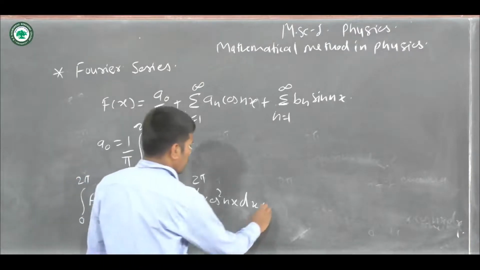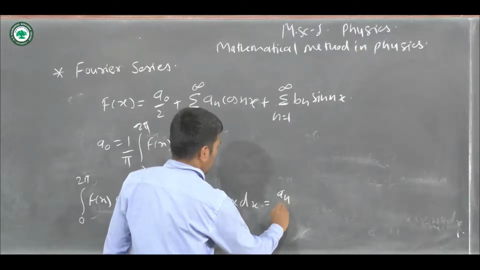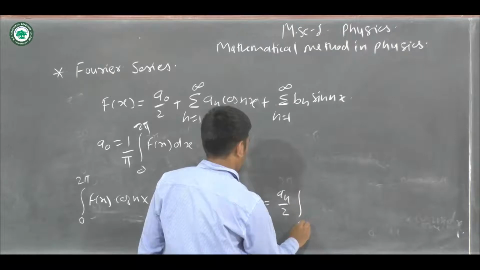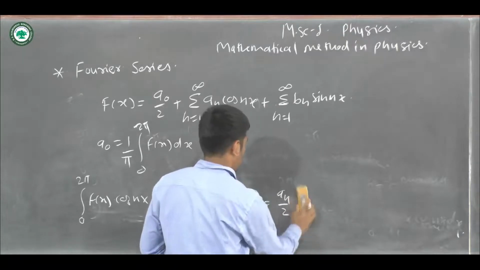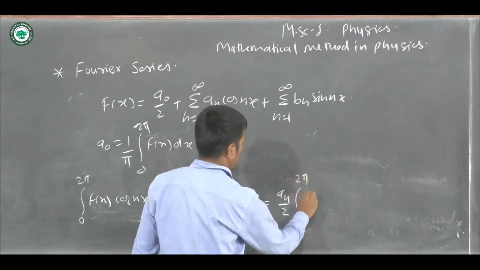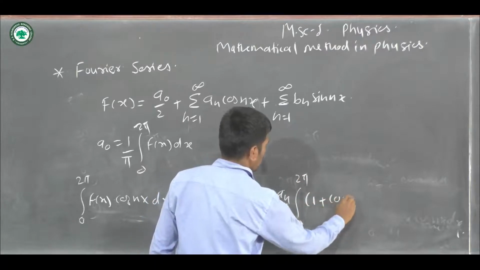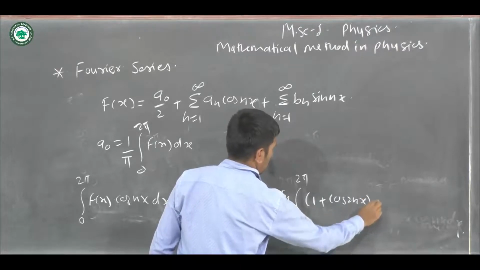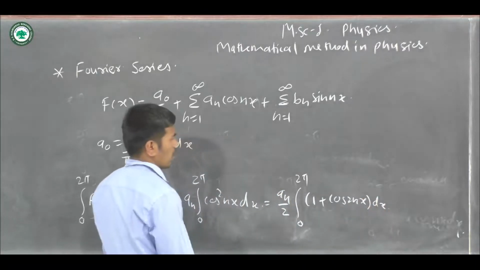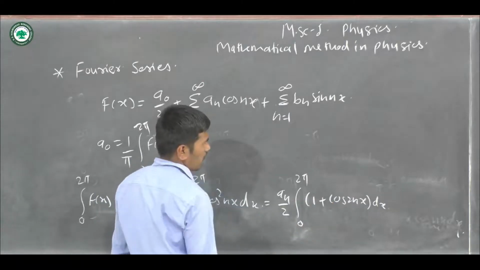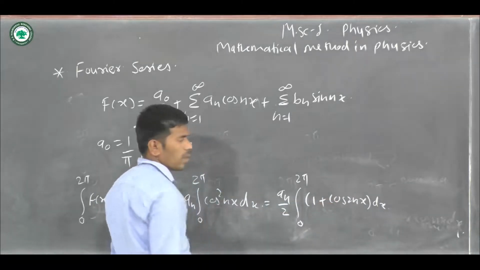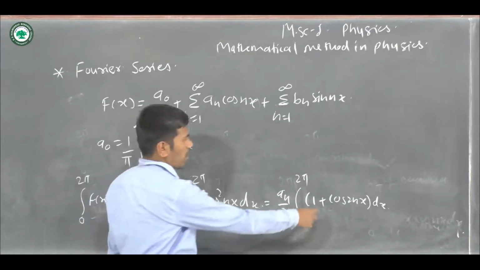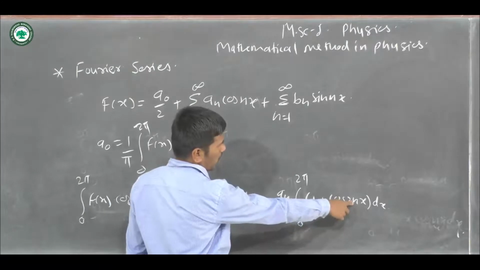So here we get an by 2, integration over 0 to 2 pi of 1 plus cos 2nx dx. The integral of cos 2nx is sin 2nx by 2n.